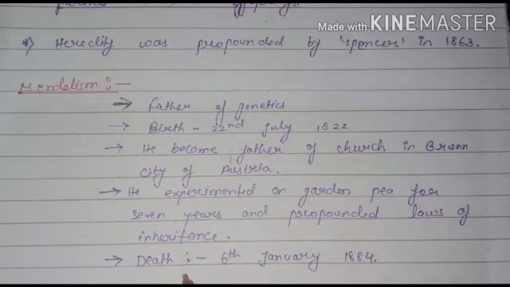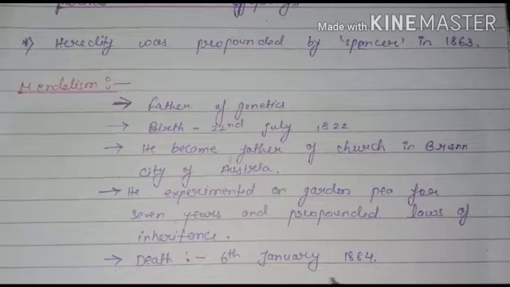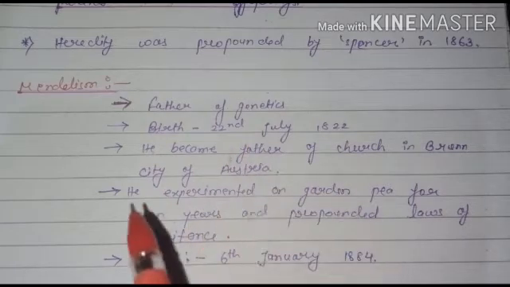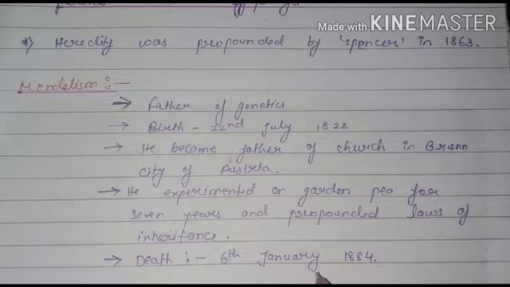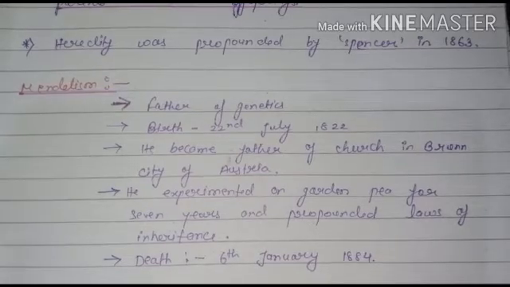All the laws we will discuss later in this chapter. He died on 6 January 1884. So this is the information about Mendel. Sometimes the question is to write about Mendel, then you have to write these points: why he is the father of genetics, his birthplace, and all the information about Mendel. These are the important information about Mendel.